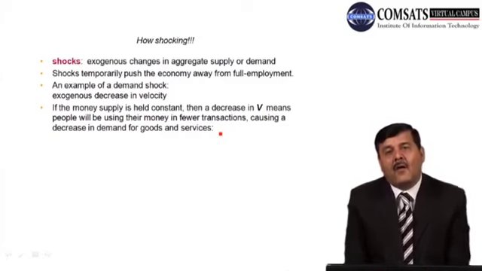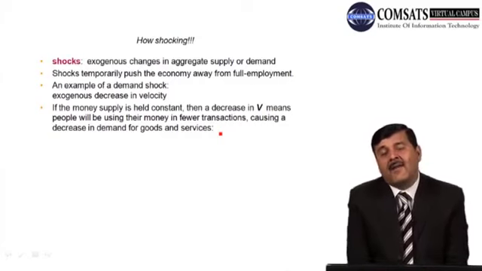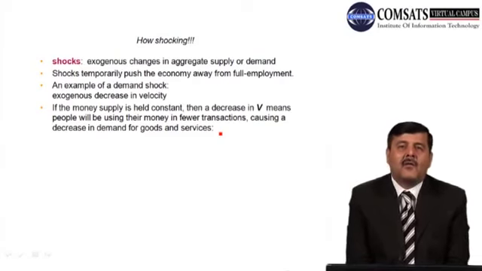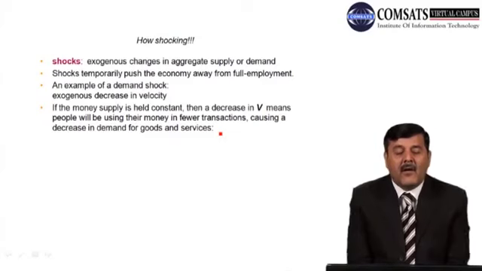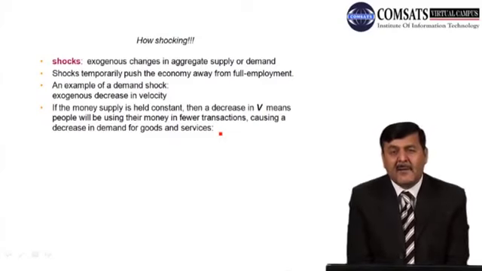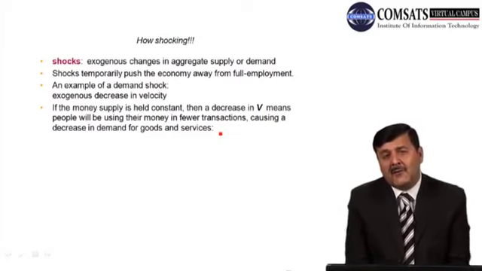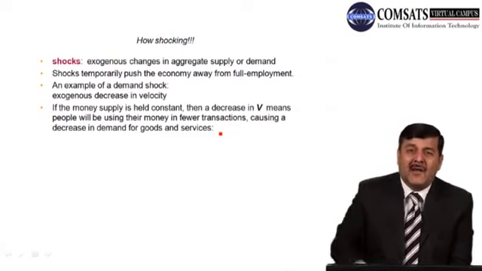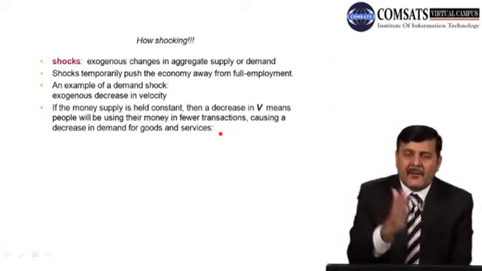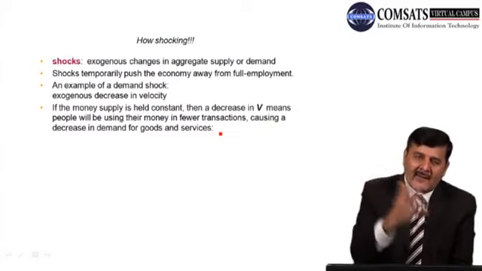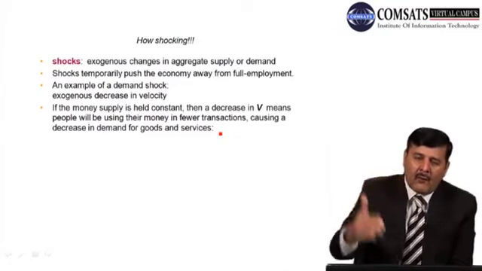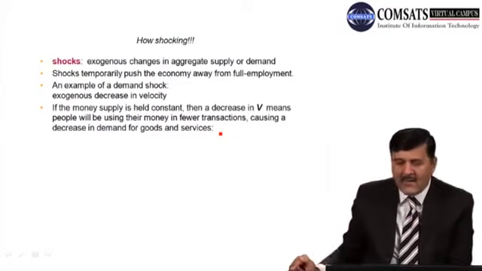तो जब velocity में कमी वाक़ई होगी, इसका मतलब क्या है कि there is less money supply in circulation. जब money supply less circulation में होगी तो लोग अब क्या करेंगे? लोग जो है demand for transactions कम करेंगे, demand for goods and services कम हो जाएगी, right? तो when demand for goods and services go down due to decrease in velocity, this is called a shock, temporary shock, right? So this has affected the level of demand of goods and services in the economy. So how we can recover from this shock, we'll see that.